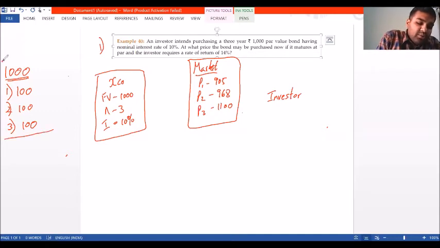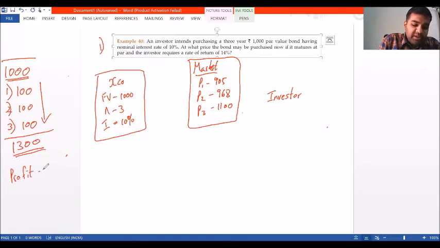He deposited rupees 1000. It paid him interest for 3 years, 100 each. So the amount he gets after 3 years is 1300. Thereby, he is making a profit of rupees 300. Is my statement right? Is this right?